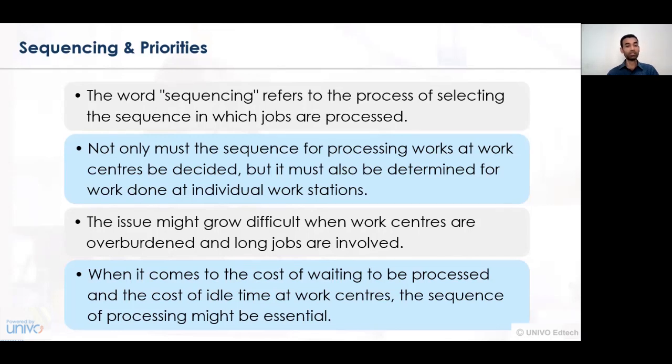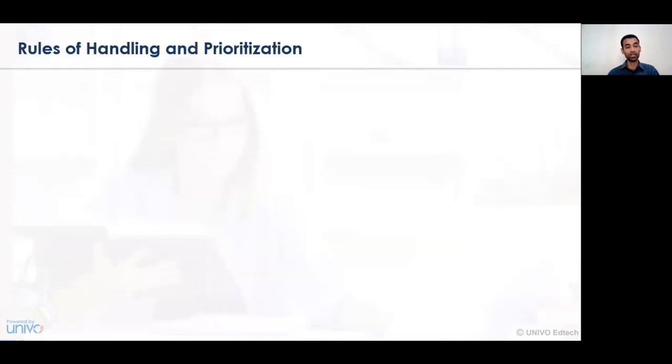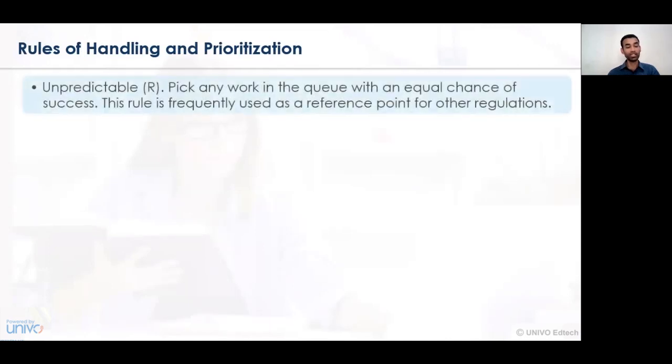So if a particular machine remains idle and no task or job is being assigned to it, then accordingly the sequencing activity needs to be changed, and the priorities for a certain product also differ from product to product, machine to machine, or assembly line to assembly line. And hence processing might be very essential only when the work centers are not being identified in a very effective way. Now let's understand what the various rules of handling and prioritization are.